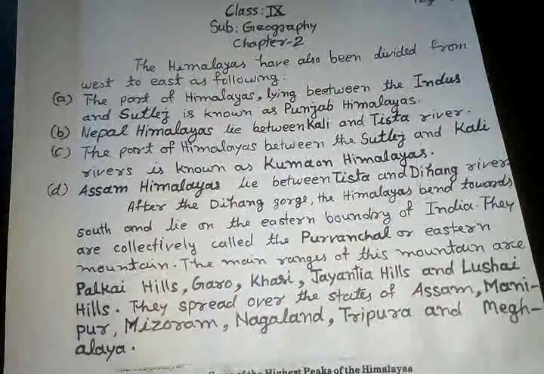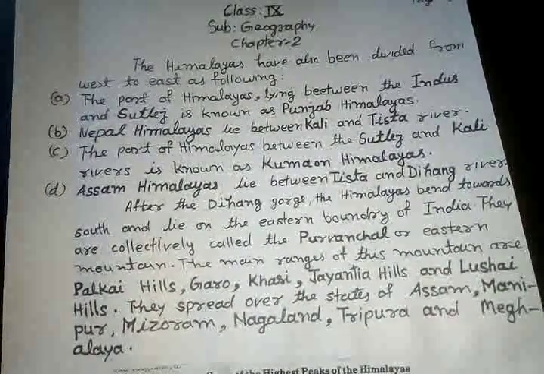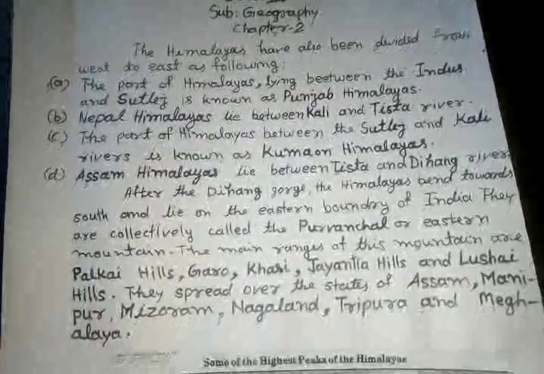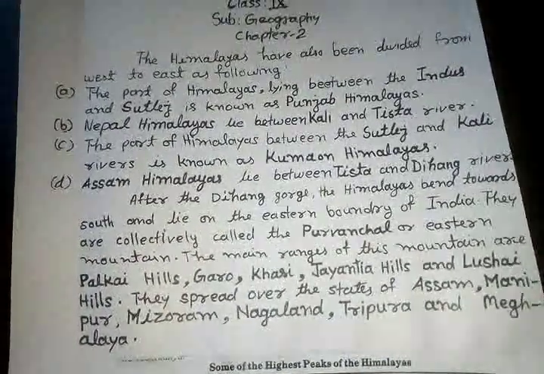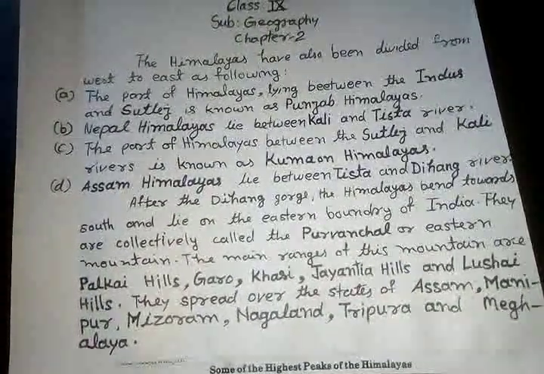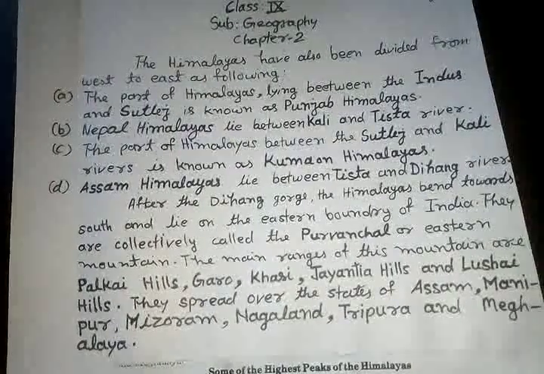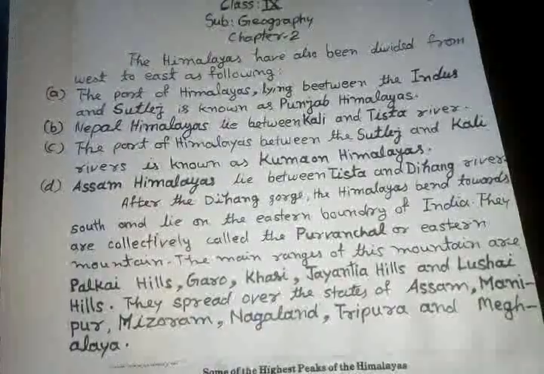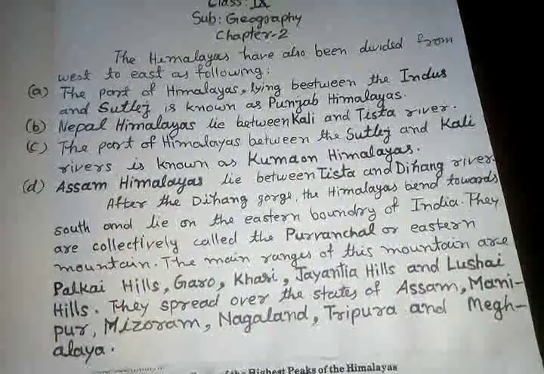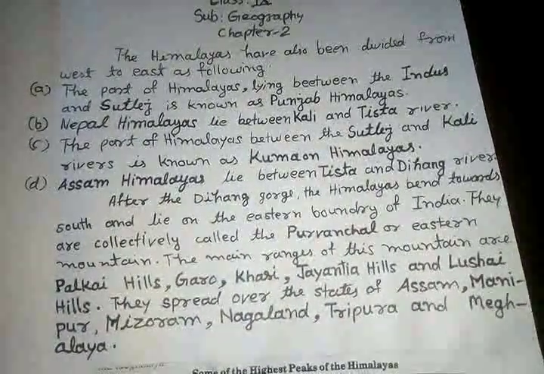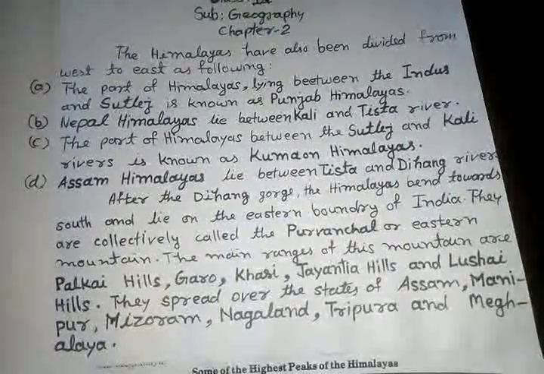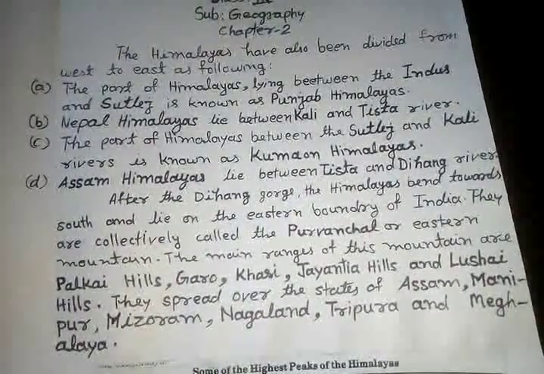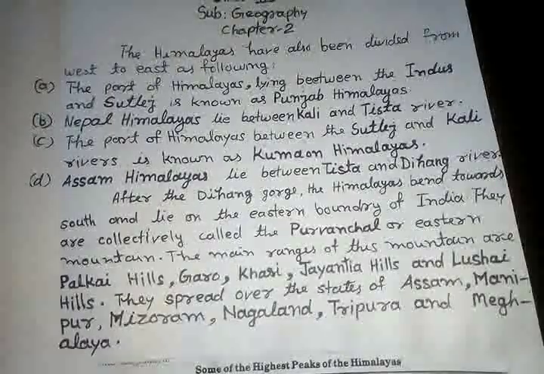The main mountain ranges are Patkai Hills, Garo Hills, Khasi Hills, Jaintia Hills and Lusai Hills. In this way, they situated in eastern states of India.